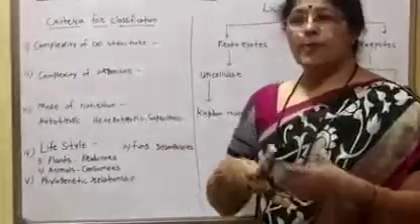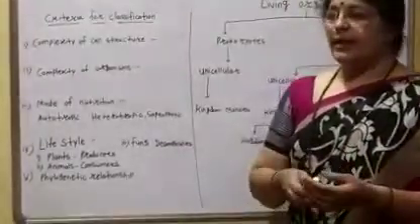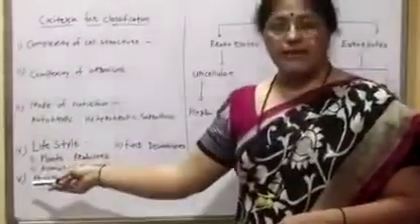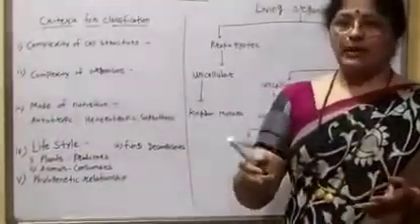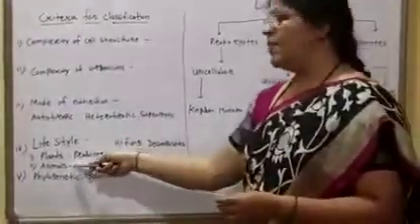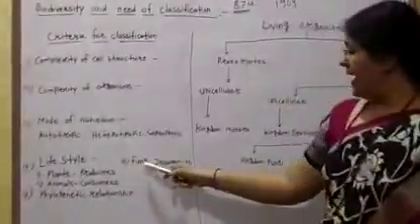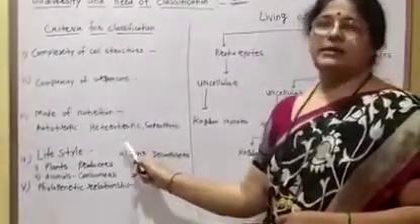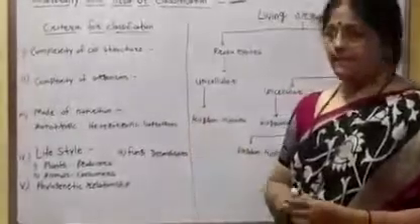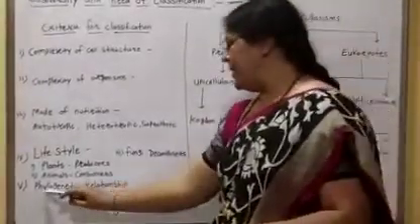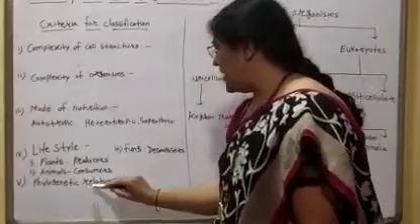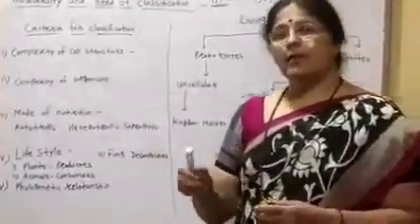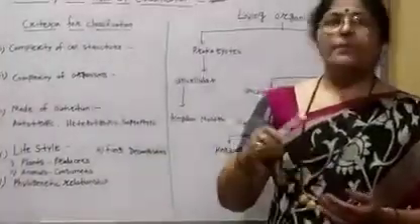Producers means they produce their own food, for example, all plants. Consumers are all animals, because they depend on other living organisms for their food. Fungi are decomposers, they decompose dead animals. And the last point is phylogenetic relationship. Phylogenetic relationship means eukaryotic to prokaryotic, unicellular to multicellular.